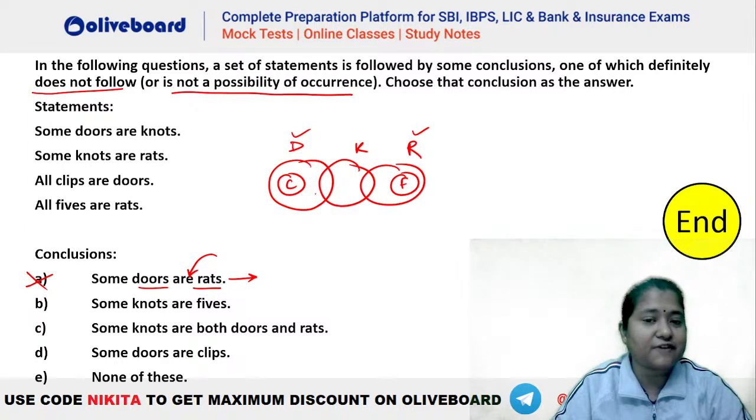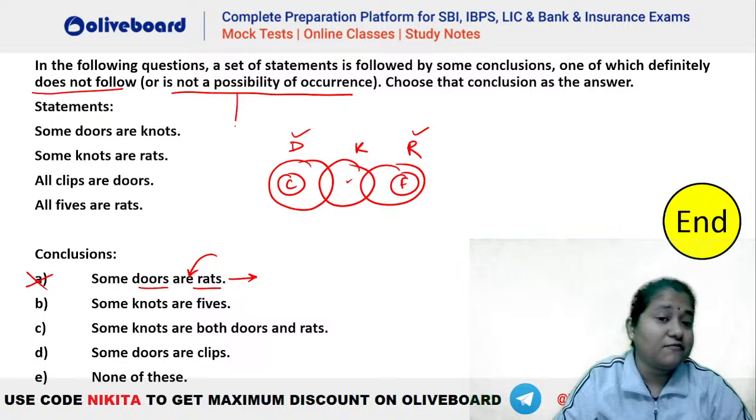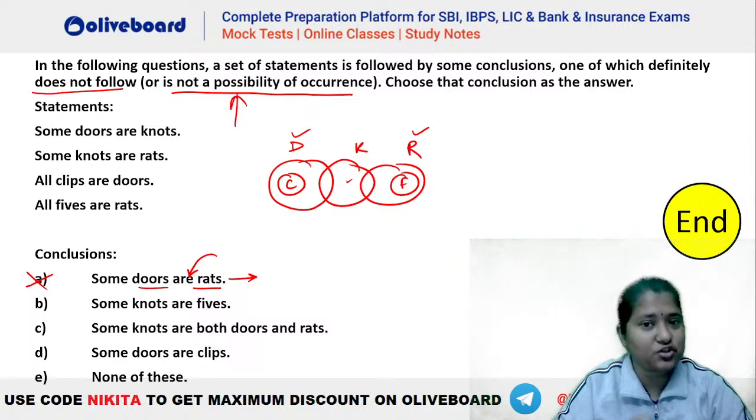Second, some knots are 5. You can see again knot and 5 can interact with each other. So if there is a possibility for it to be true, it is not going to be definitely false here because you have to tell which of the following does not have a possibility of occurrence. That means it should never be true even if it is given as a possibility, isn't it? So that means B is also not the right one.